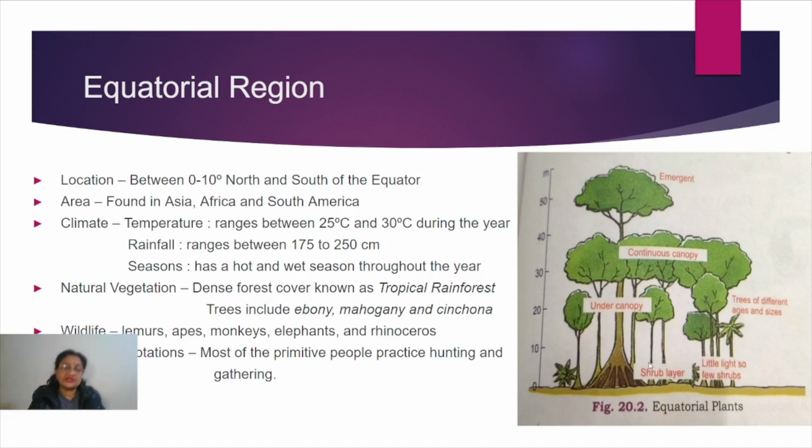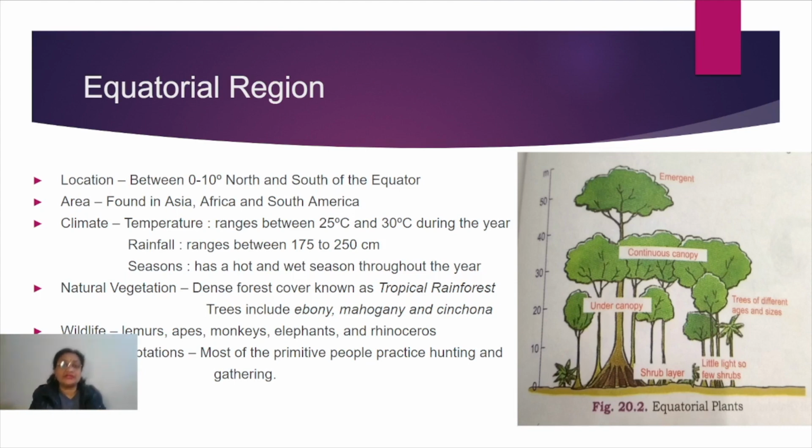And then the fourth layer includes all the ferns, creepers, very small plants or shrubs which have very little height. So this way you will find the vegetation of the equatorial region is multi-layered.